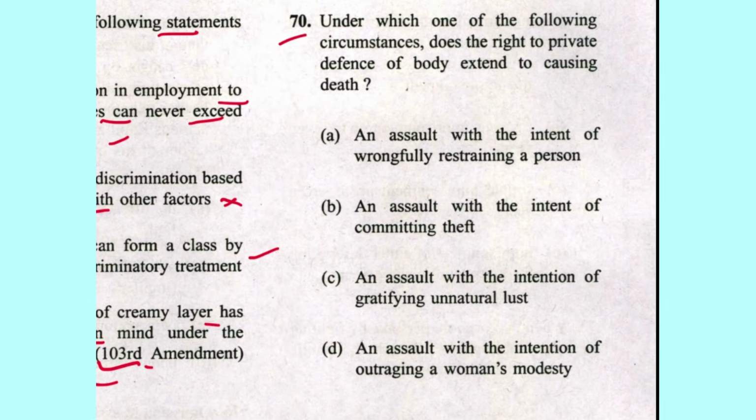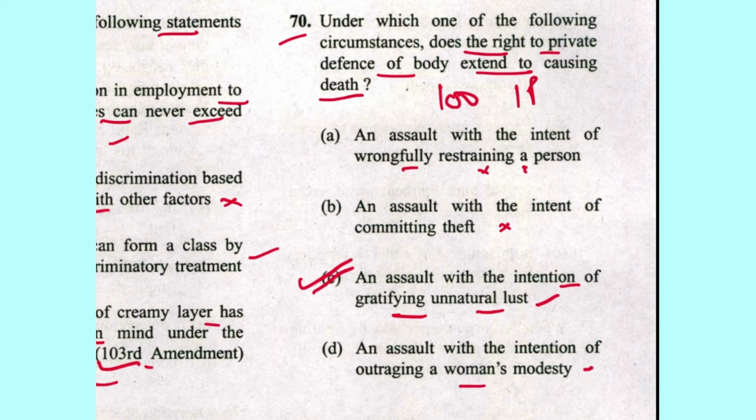Next 70. Under which one of the following circumstances does the right to private defense of body extend to causing death? An assault with the intent of wrongfully restraining a person, or an assault with the intention of committing theft? No. An assault with intention of gratifying unnatural lust, it is there. An assault with an intention of outraging modesty of a woman, no. So C is the answer, and this is mentioned in section 100 of IPC.